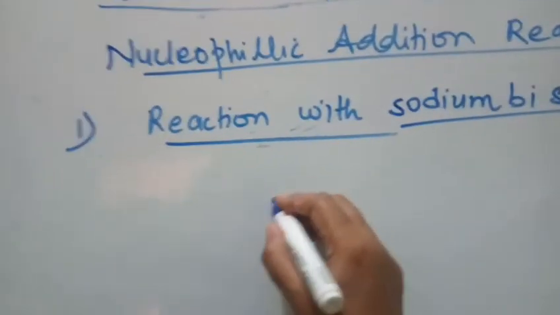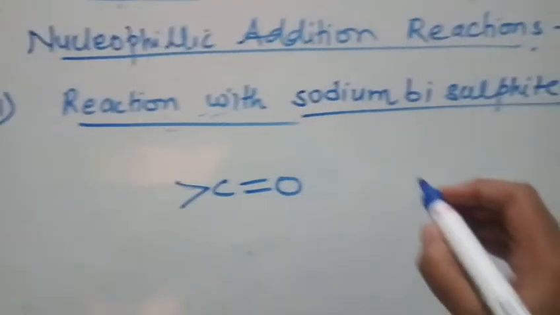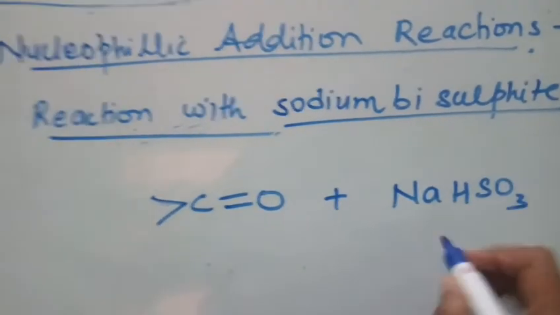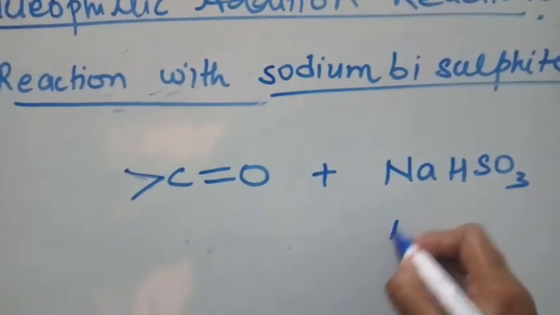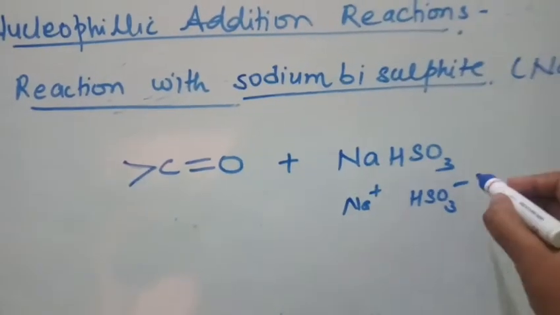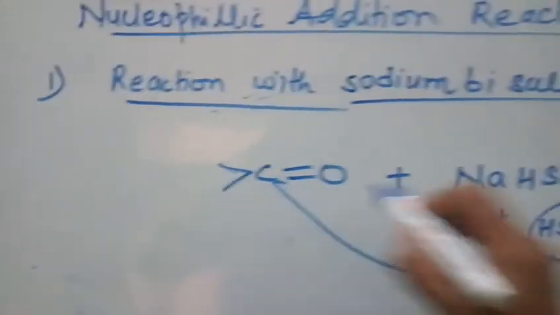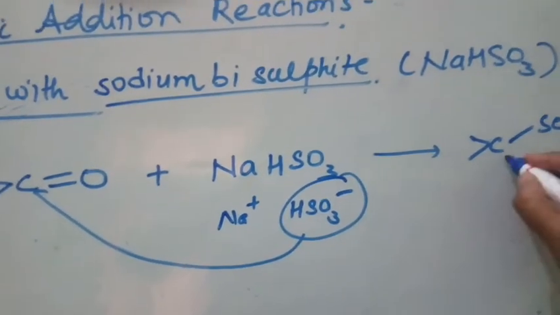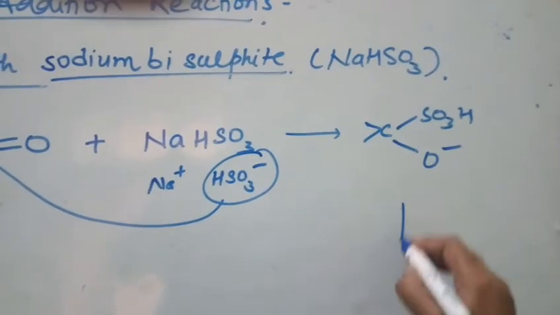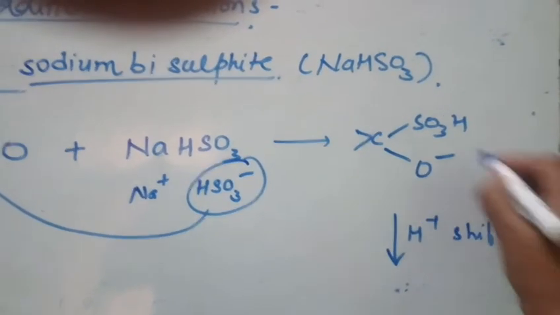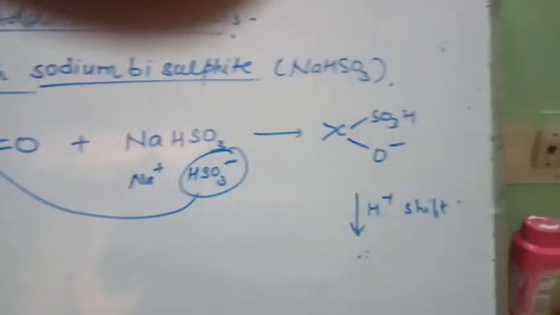So let us see the reaction. Any carbonyl compound we can take, when we treat it with sodium bisulfite, right, so here Na plus and bisulfite ion. You know that this negatively charged bisulfite ion will go to the positively charged carbon. So we will get here SO3H and here O minus. Now before adding sodium, a proton shift will take place, because the sodium salt of sulfonic acid is more stable.